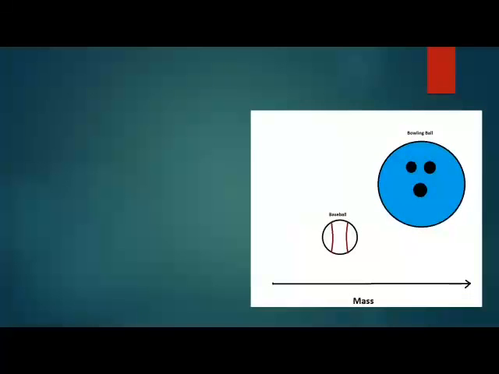The mass of a baseball is much less than the mass of a typical bowling ball. A ping pong ball has less mass than a baseball. The higher mass value of a bowling ball makes it much more difficult to toss sideways when compared to a baseball. It takes greater force to toss a bowling ball than to toss a baseball.